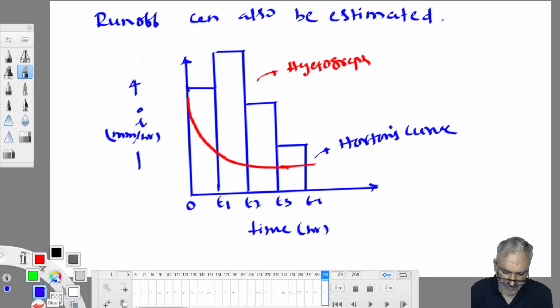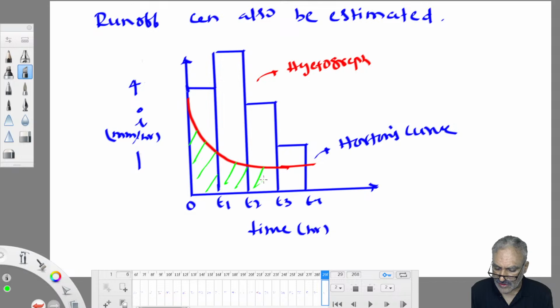See, now what is the area under Horton's curve? Infiltration. The area under Horton's curve is this yellow portion. This green hatch is infiltration. Then the total area of the hydrograph is rainfall. Rainfall minus infiltration is equal to the runoff component. So the area of the hydrograph above Horton's curve is called runoff. That blue hatch, or red hatch, I'll put blue. So runoff is equal to rainfall minus infiltration.